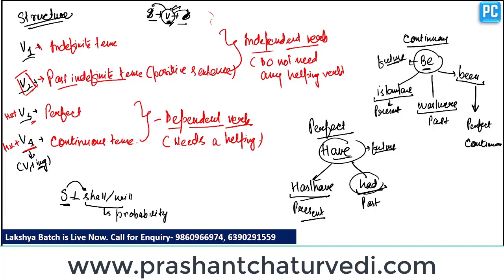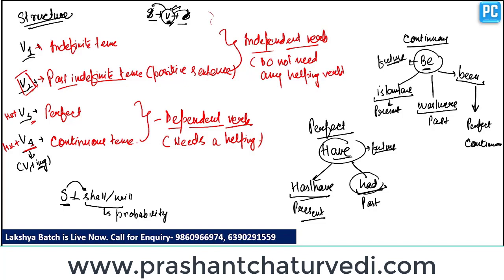Clear? Sometimes we use s or es with the first form of verb. It depends on the subject that is written in the sentence. If the subject is third person singular, we use s or es with the verb, and if the subject is first person plural, second person plural or third person plural, we use only the base form of verb without s or es. We can say the first form of verb without s or es.